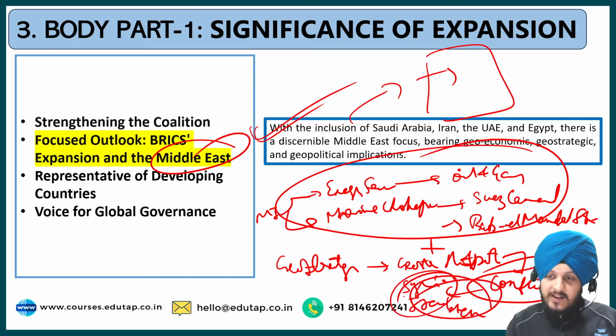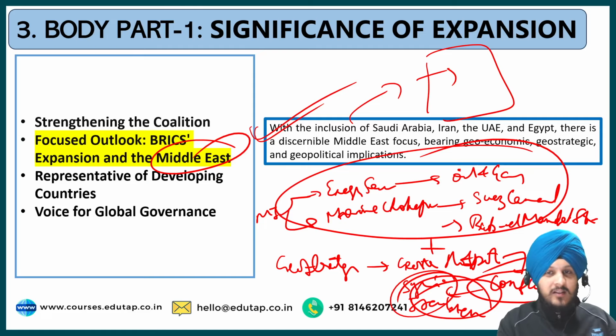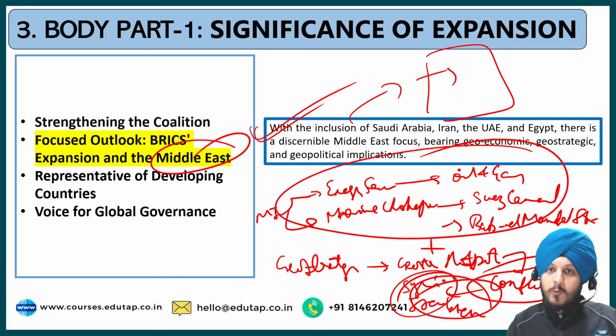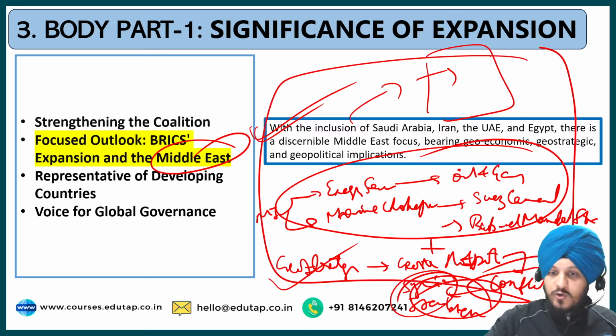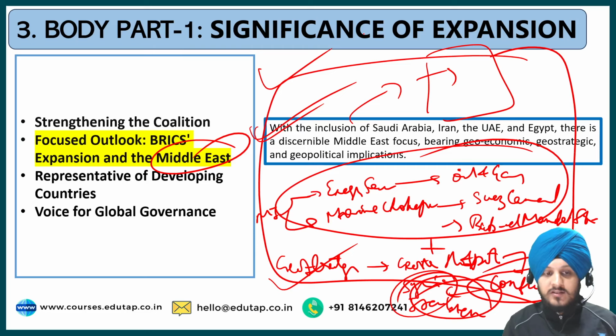So when India or other countries start having dialogue with the Middle East, then these issues will also become a part of discussion, because we have seen in the objectives of BRICS that BRICS gives importance to both economic cooperation as well as geostrategic and geopolitical issues. So these issues will also become part of the discussion. That's how you can design your point and substantiate your arguments. So I hope this is clear.